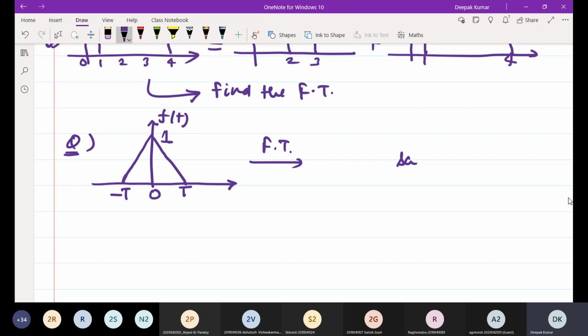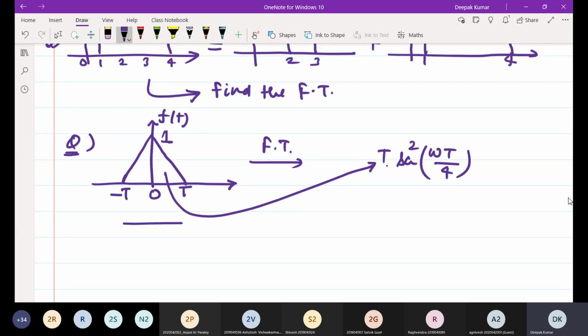Here also you will see some expression like omega T divided by 4. Actually it will be a Sa square. Try to prove this type of result. Here also the area of this triangle is this, and the coefficient of omega is this width divided by 4. Try to verify whether I am correct or not.